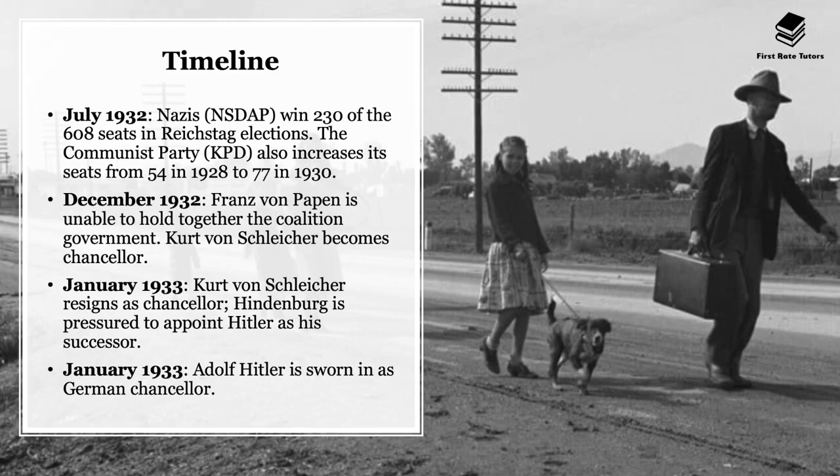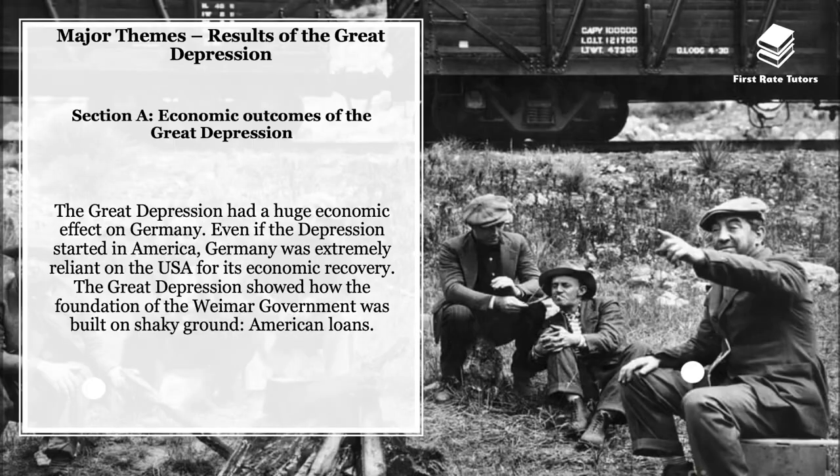In January 1933, Kurt von Schleicher resigned as Chancellor, and Hindenburg was then pressured to appoint Hitler, who was now extremely popular, as his successor and as Chancellor. And of course, bear in mind that later on in that same month, Adolf Hitler was sworn in as German Chancellor, and effectively the period of democratic freedoms in Weimar Germany came to an end during this year.